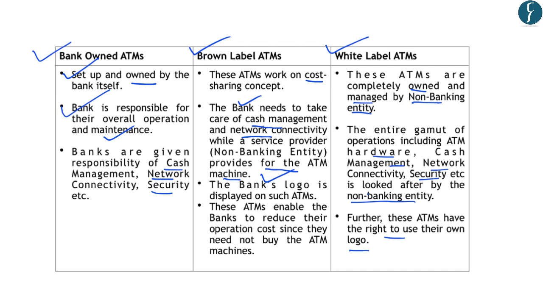So as you can see, in the white label ATMs, the non-banking entity can use its logo. However, this non-banking entity cannot use its logo in the brown label ATM. And a benefit of the brown label ATMs is that they enable the banks to reduce their operation cost because they do not need to buy the ATM machines in such a setup. So the difference between the brown label, white label and the bank-owned ATMs is important from the preliminary examination point of view, and these points should be kept in mind.